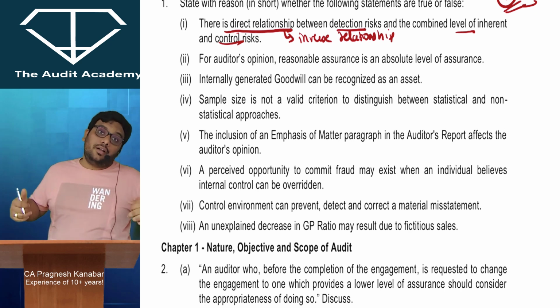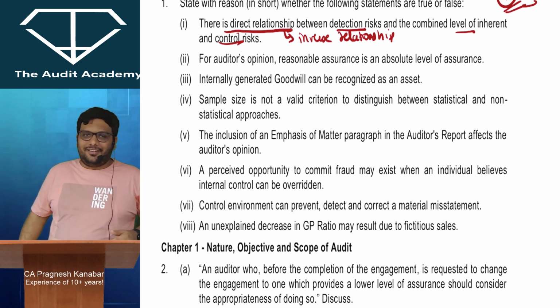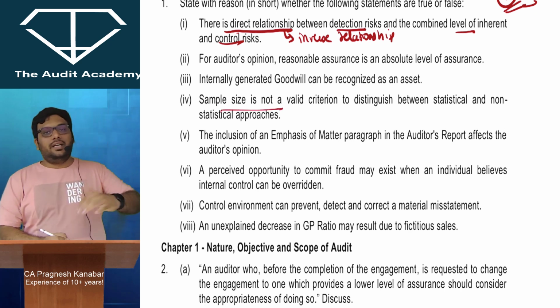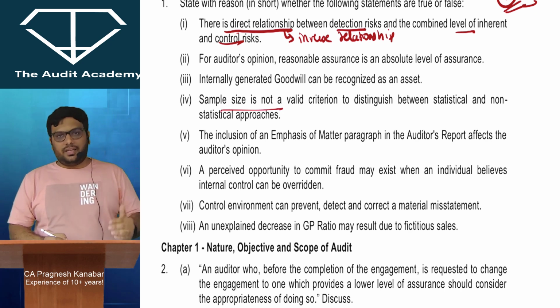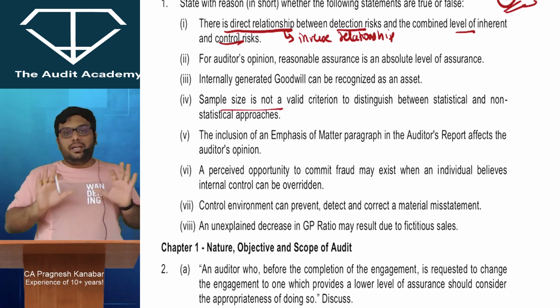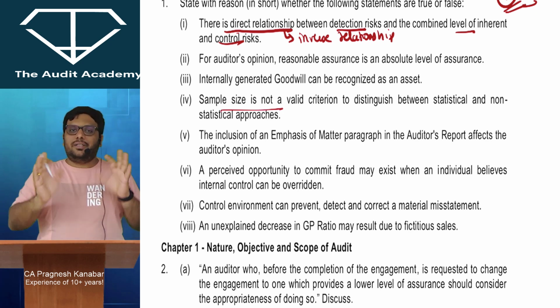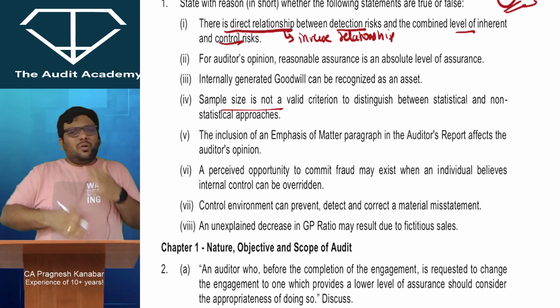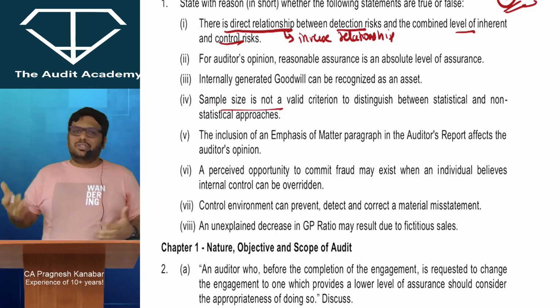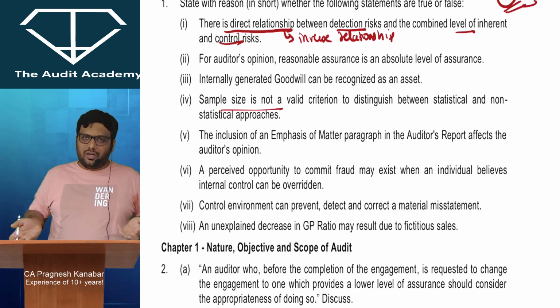Oh, 1000 transactions, let me use probability theory. So sample size is not a valid criteria. It depends upon the auditor's professional judgment and various circumstances. However, the main criteria is that the sample should adequately represent the population. And these are all important points marked by me when I was teaching also, that this is their favorite for correct or incorrect.